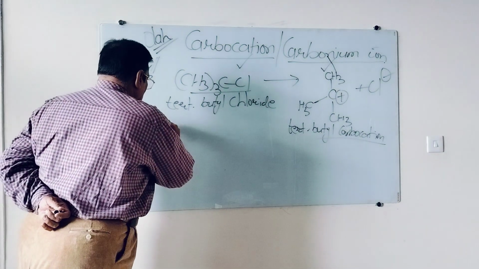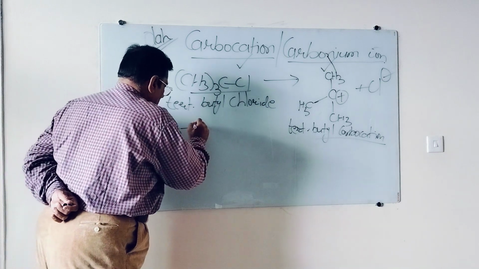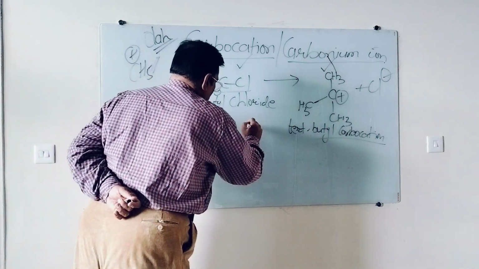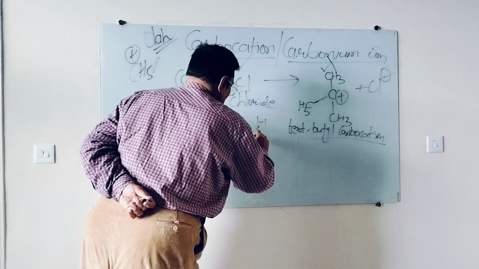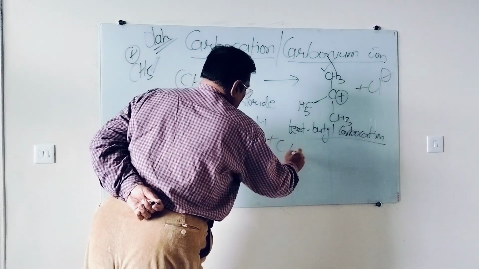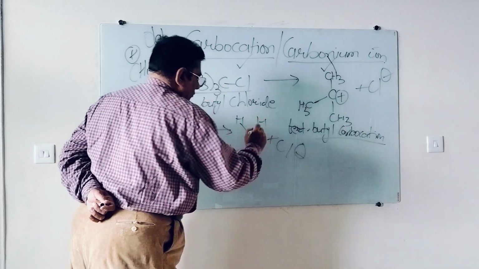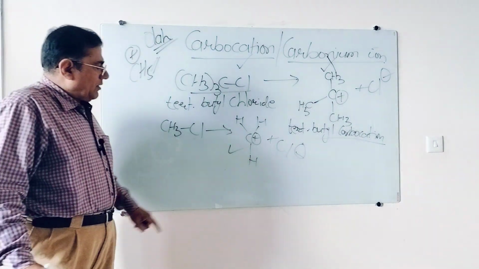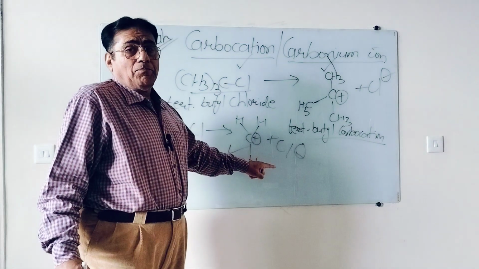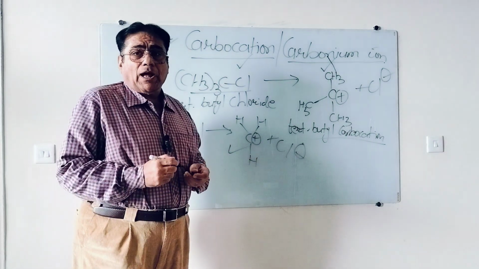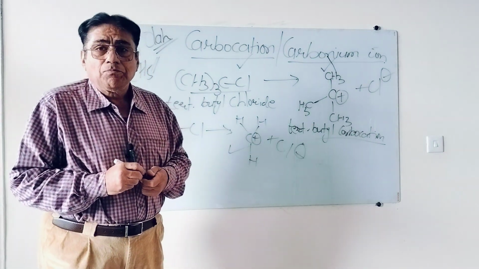I could take this example also, CH3Cl. Theoretically, I am absolutely right. That is a trivalent carbon with positive charge. But practically, the formation of methyl carbocation never takes place.